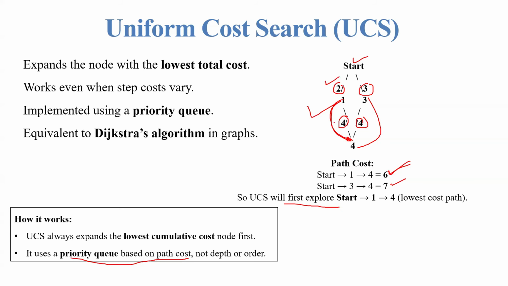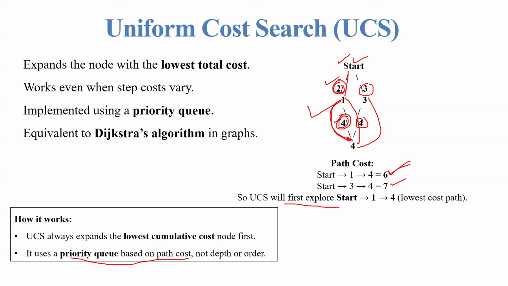So here it is 2 and here it is 4. When starting from start to 1, the cost is 2. Now when it moves from 1 to 4, the cost is 4. The total is 2 plus 4, right? 2 plus 4 is 6. That's how it's going to work.